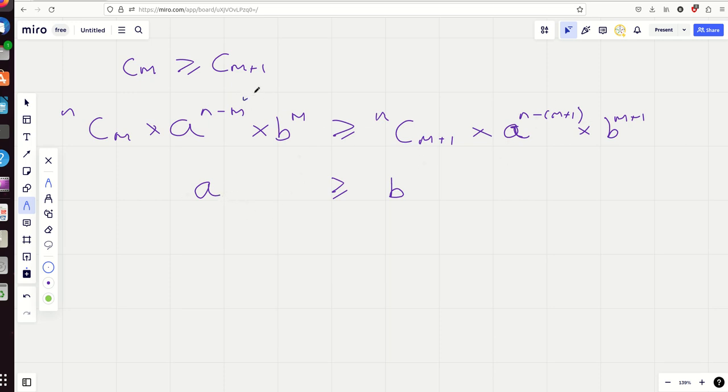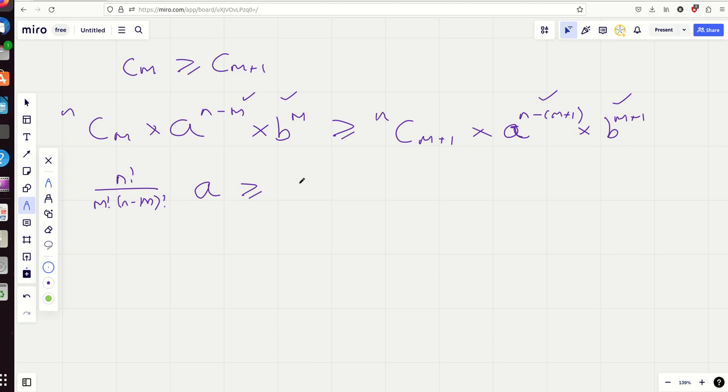Okay, so we've dealt with all the a's and b's now on both sides of this inequality. On this side, we're just going to have n factorial over m factorial times (n minus m) factorial. Let's make it a bit closer now. I just want to make it nice and clear.